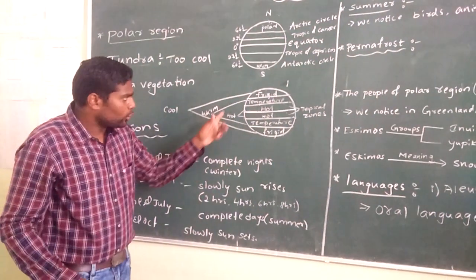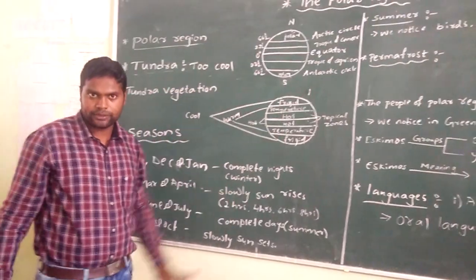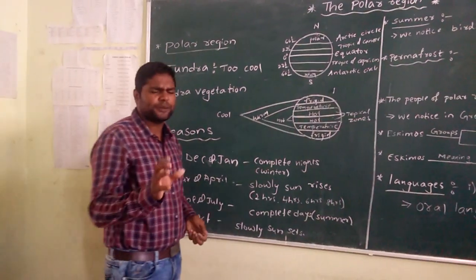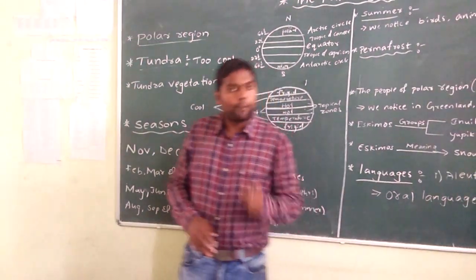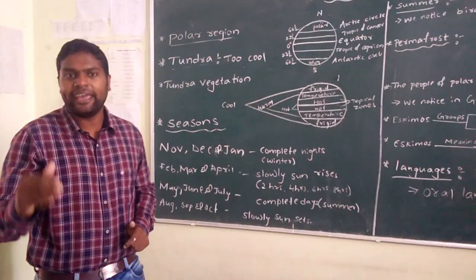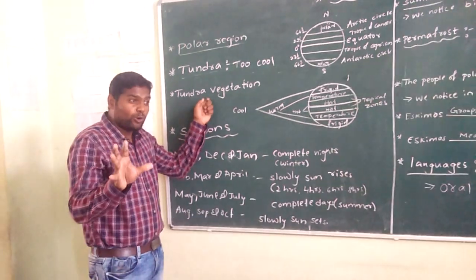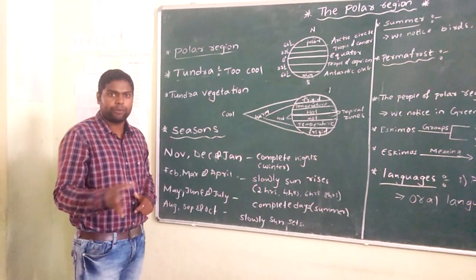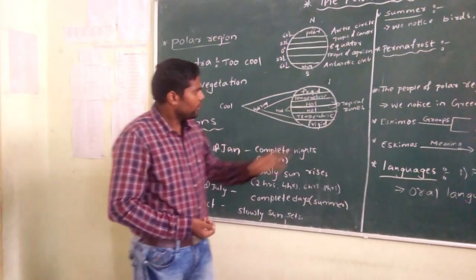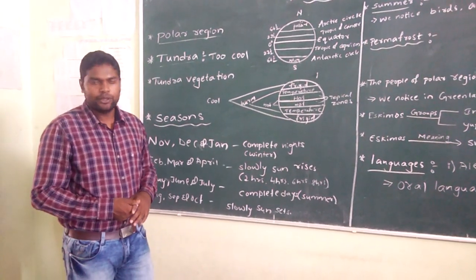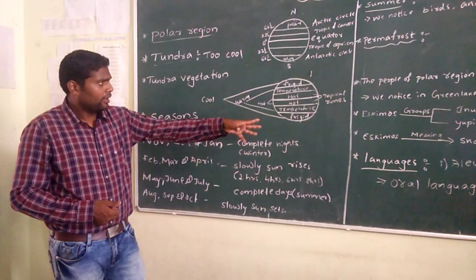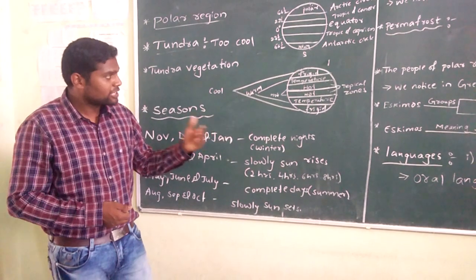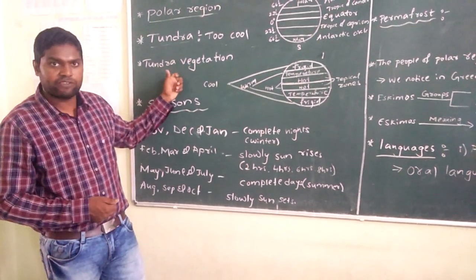And as I told you, it is experiencing cool conditions. So in the Tundra, I mean the places which are in polar regions, may experience a special vegetation. What is meant by vegetation? Plants of the same kind growing in a region is called vegetation. If you compare Tundra vegetation and other vegetation, both will be different because we live in a different place and they live in a different place. We are living in between the equator and the tropical zones, but they are going to live in the frigid zones. So we may experience a different vegetation and they may experience a different vegetation.